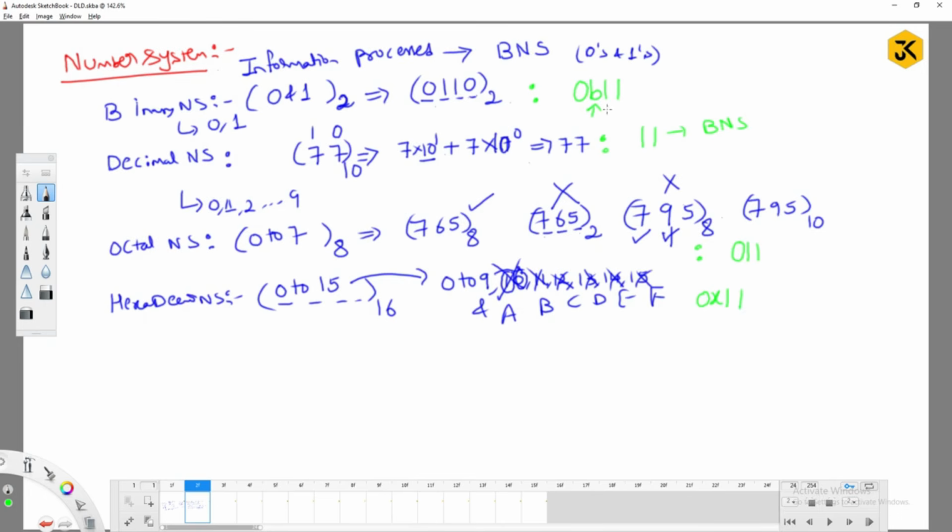Why do we need to identify whether it is a binary number or a normal number or an octal number or a hexadecimal number? It is to process it efficiently. If you want to process any data efficiently, then we have to identify the respective kind of number system.